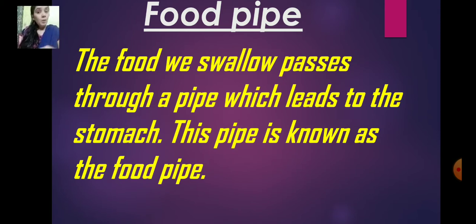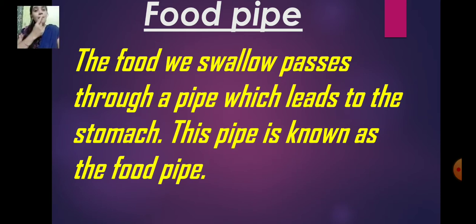So now let us know about our digestive system. The first one is the food pipe. And before we go to the food pipe, let us know where digestion starts. So where does the digestion start?